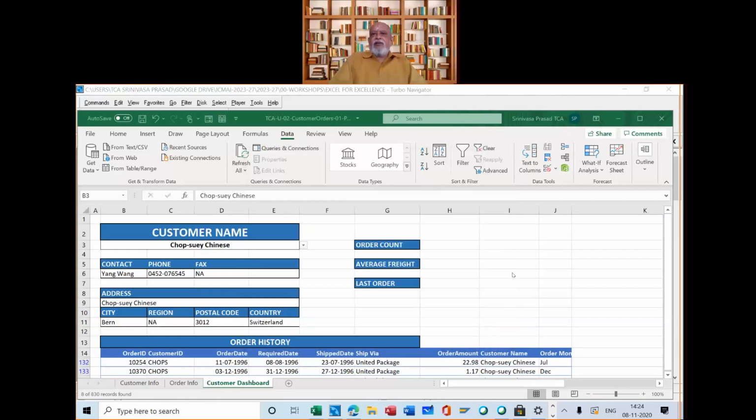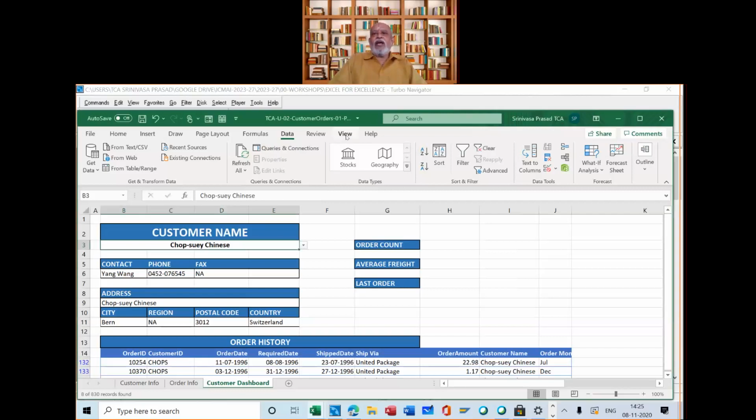Now what is happening? We wanted Excel to be told that whenever I change this, it must do all these things automatically. So how can Excel do that? It can only do it through a function called macro.